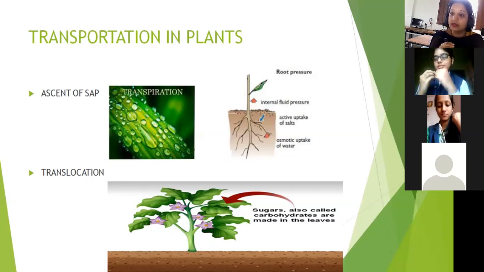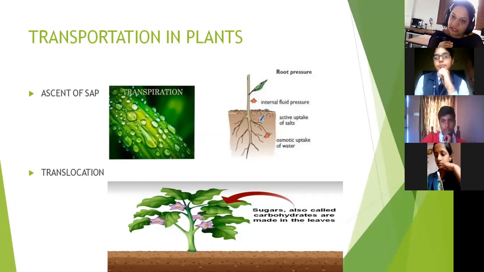So there is a specialized tissue, also known as a vascular tissue, which you have learned in your previous class, which helps in the transfer of water and minerals throughout the body of a plant. Right? Clear with the first thing? We'll go in deep with it. Clear with this? You got to know what is ascent of sap.